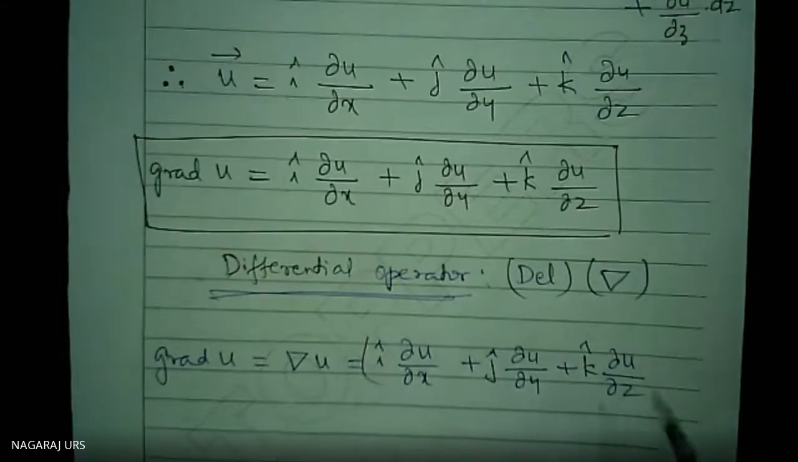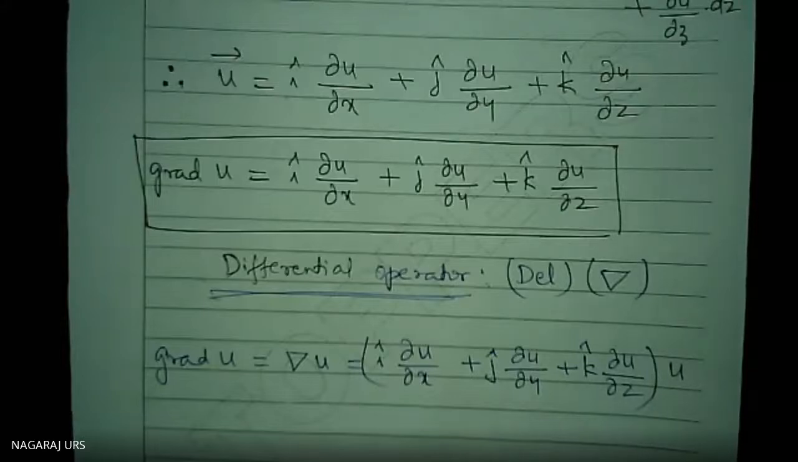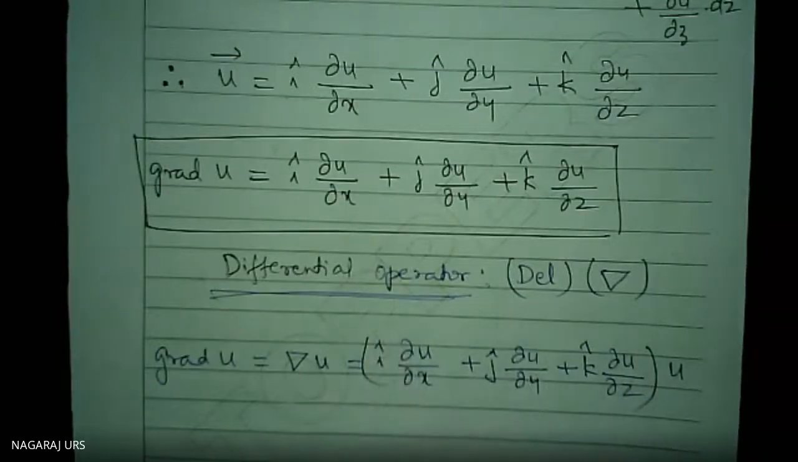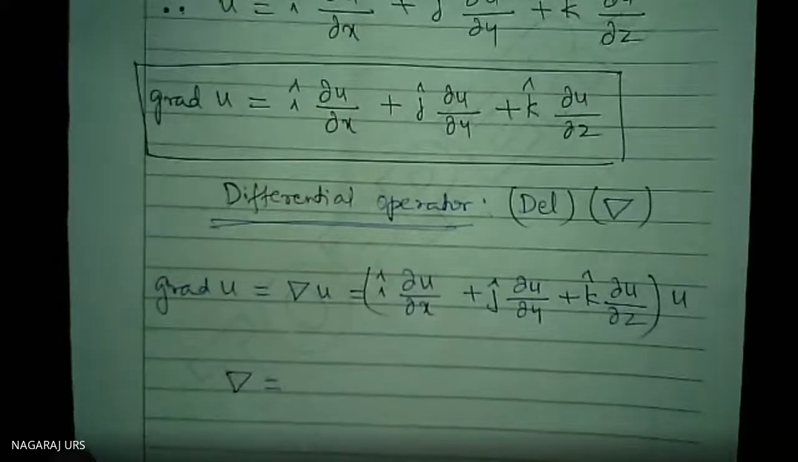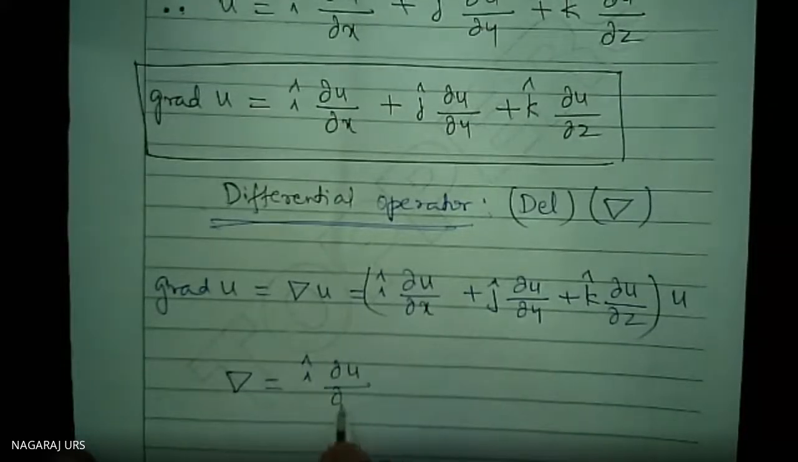This is del into u. This is a concept. This is del u. Therefore, whatever I have written within the bracket, that is called by the name del, nothing else. That is a del operator. Therefore, del is equal to how much? Del is equal to i cap del by del x.